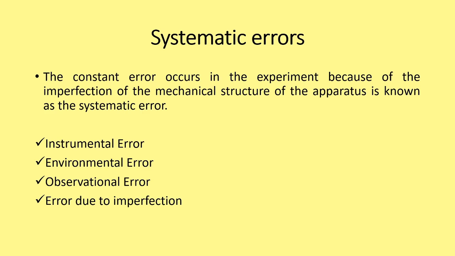Next is about systematic errors. The constant error that occurs in the experiment because of the imperfection of the mechanical structure of the apparatus is known as systematic error. Here the measurement is made under constant conditions and hence the error repeats constantly or systematically. So the error is called systematic error. This error is mainly categorized into four types: instrumental error, environmental error, observational error, and error due to imperfection.